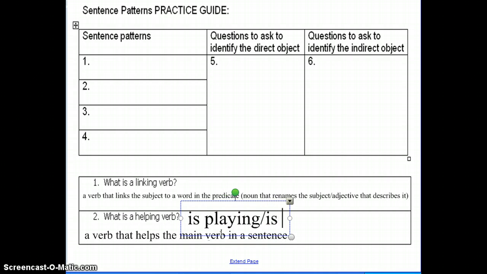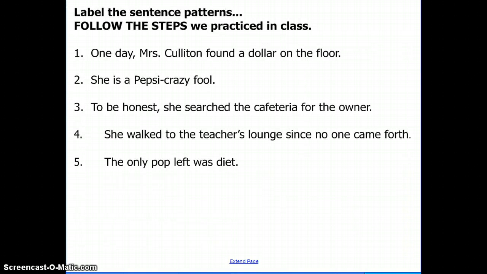But is can also be a helping verb that helps a linking verb. So we had smell as a linking verb, is smelling, as in the food is smelling very good. So smelling is a linking verb, and is is a helping verb that's making it make sense. We couldn't just say I playing baseball because that sentence wouldn't make sense. We need the helping verb there. So then we looked at some examples of sentences in class. Some of them had helping verbs, some of them had just action verbs and linking verbs by themselves.